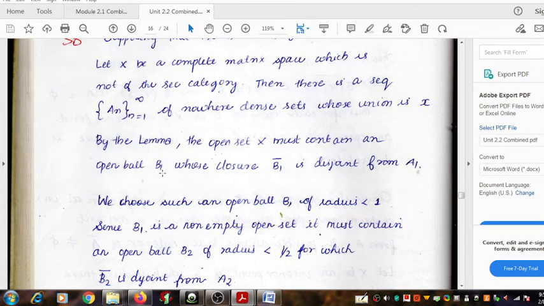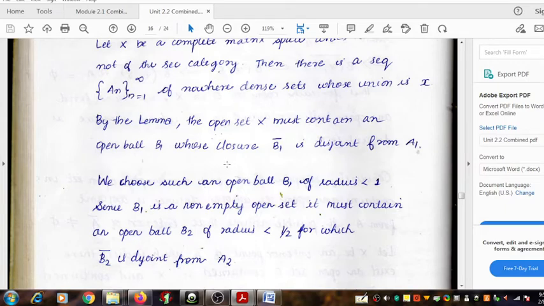In that open set, you can find another open ball, a smaller one, because it is completely contained in the open set B1. So in the second step, applying the lemma, it is possible to find an open ball contained in the open set B1,